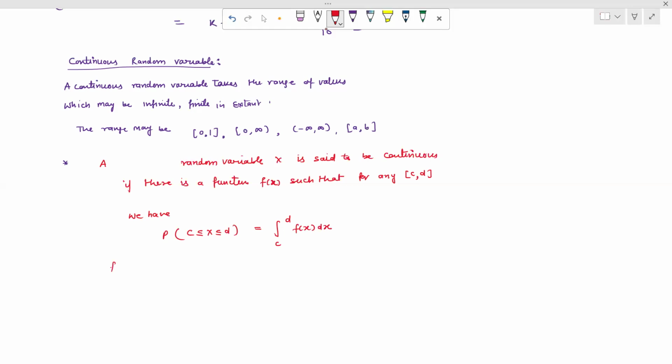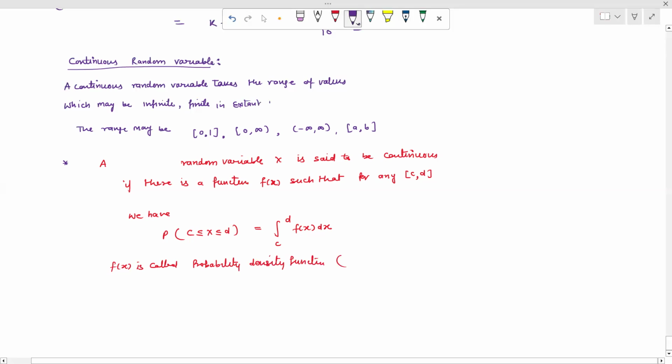So this f(x) is called the probability density function, PDF.